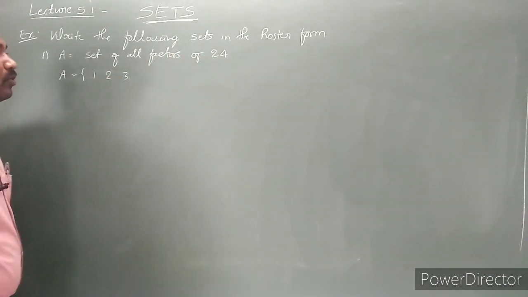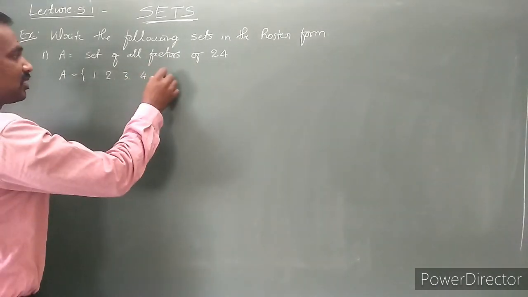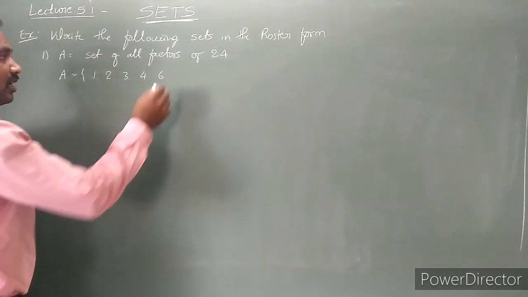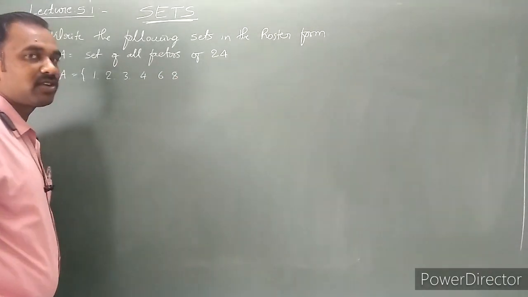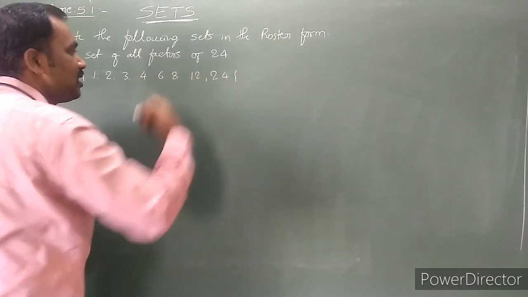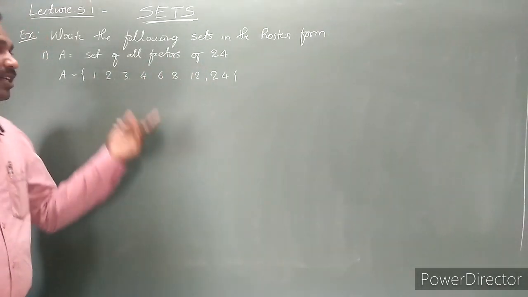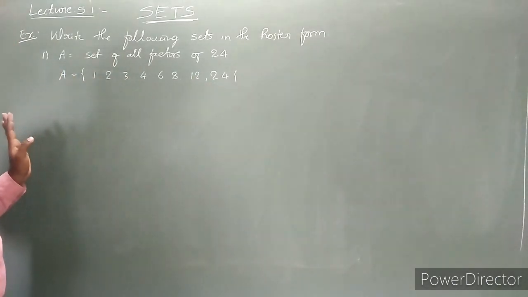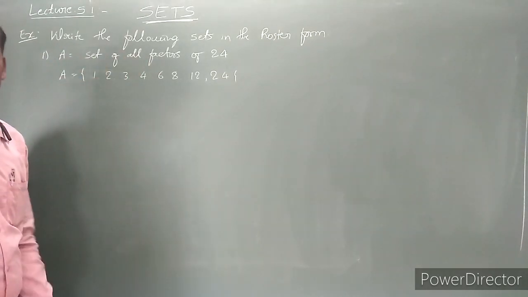4, yes. Next 5 is not possible. 6, yes. Next 7 is not possible. 8, yes, a factor. 9 is not possible, 10 is not possible, 11 is not there, and 12 is there. After 12, directly 24. So these are the required factors of 24. For factors, we write only positive integers. Is that clear? So this is the required roster form of the given set builder form.